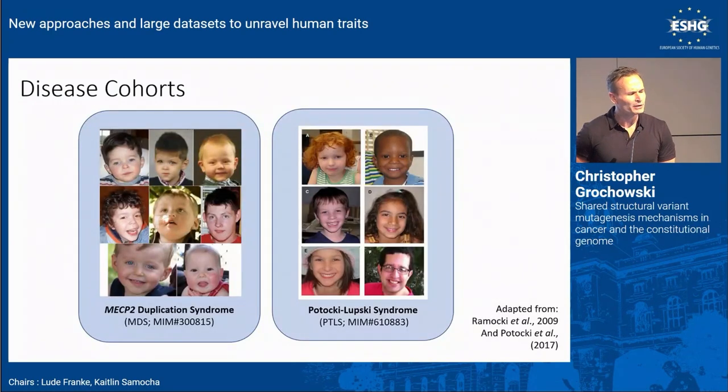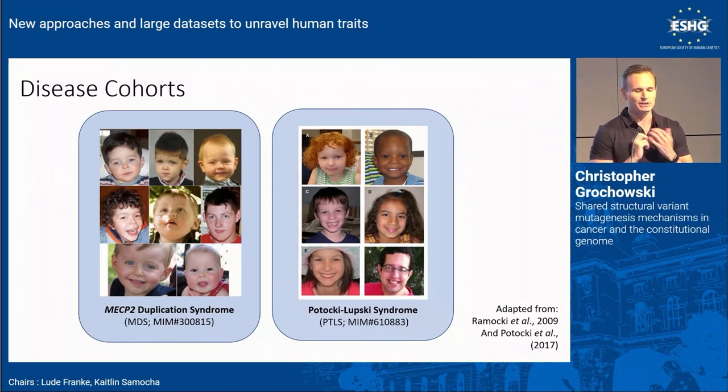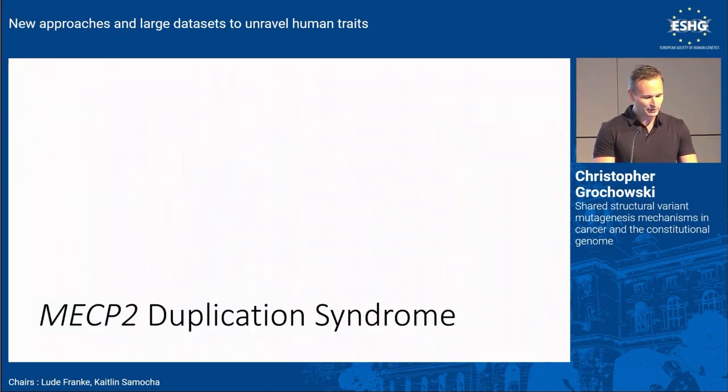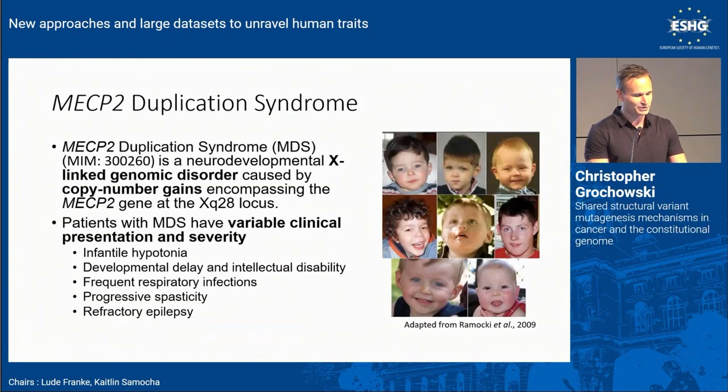And so in our study of constitutional disease, we study really 2 disease cohorts where CGRs are very present, and that's MECP2 duplication syndrome and Potocki-Lupski syndrome. So I'm going to start with our work on MECP2 duplication syndrome.